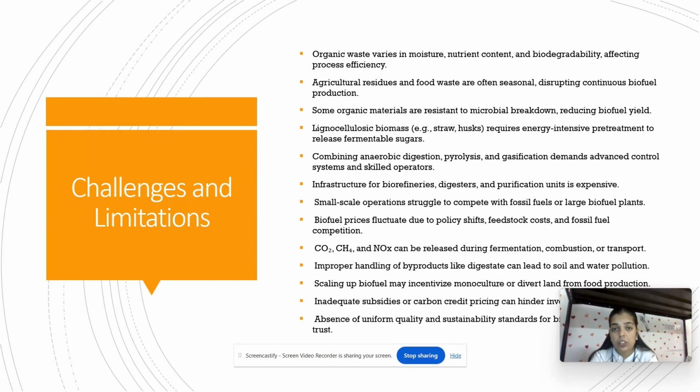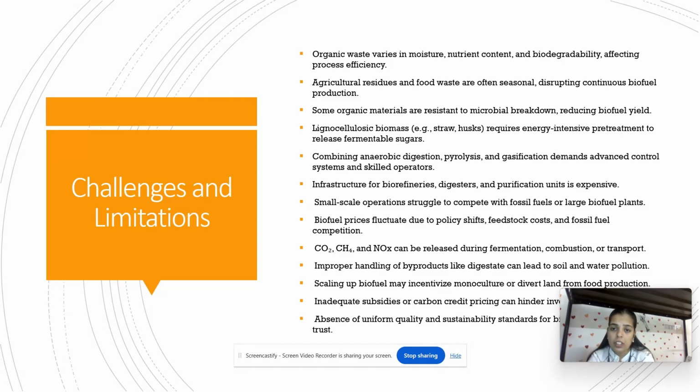Organic wastes vary in moisture, nutrient content, and biodegradability, affecting process efficiency. Agricultural residues and food waste are often seasonal, disrupting continuous biofuel production. Some organic materials are resistant to microbial breakdown, resulting in very low biofuel yield. Lignocellulosic biomass requires energy-intensive pre-treatment to release fermentable sugars. Combining anaerobic digestion, pyrolysis, and gasification demands advanced control systems and skilled operators.